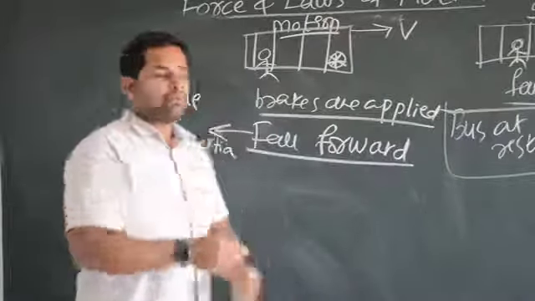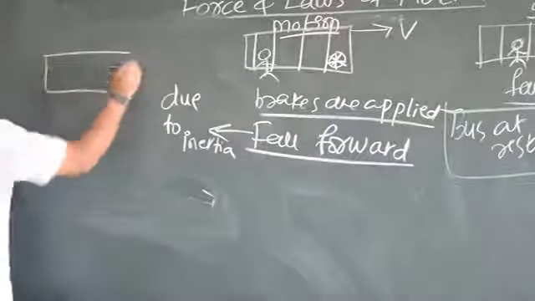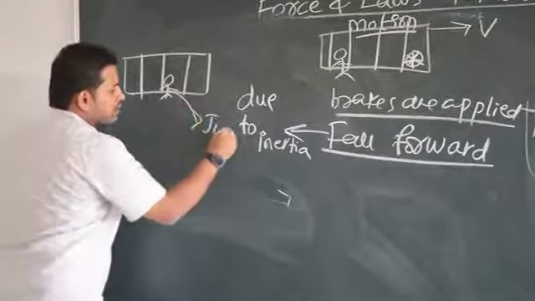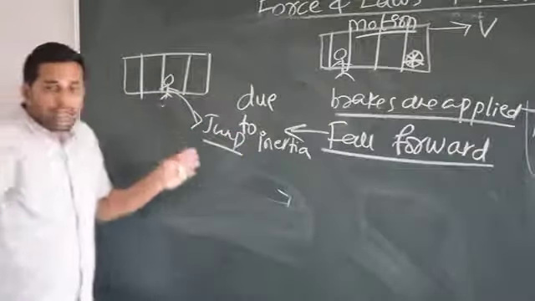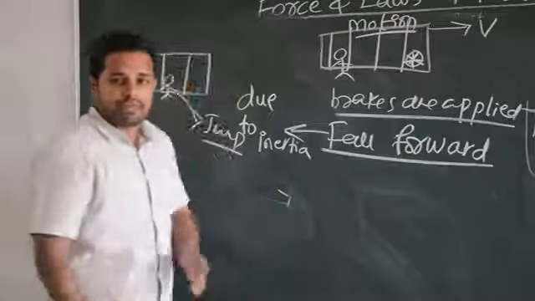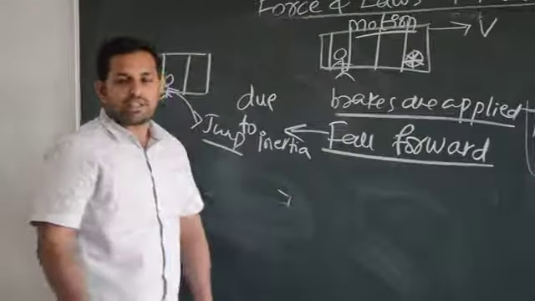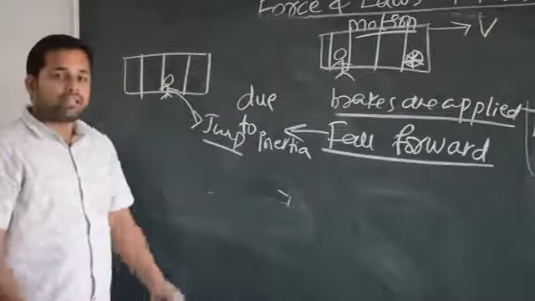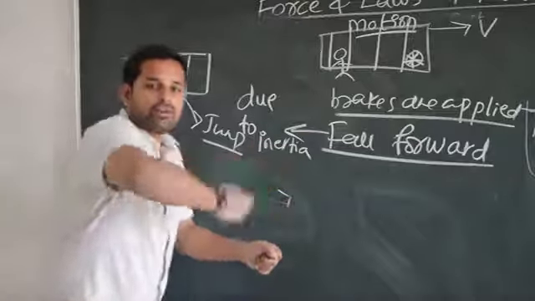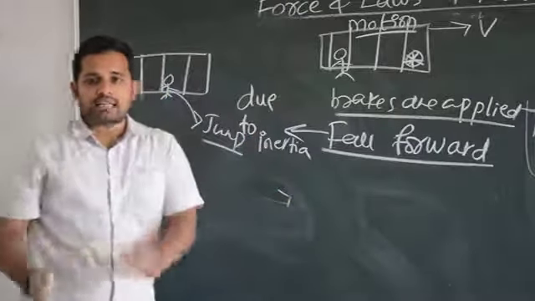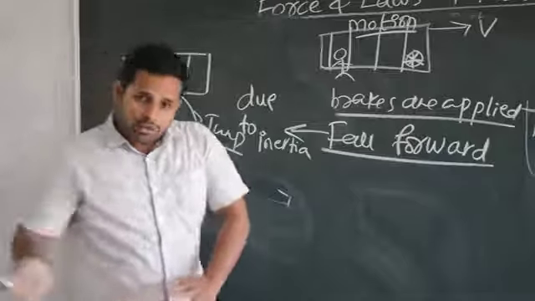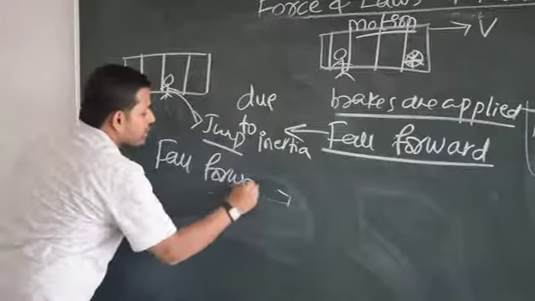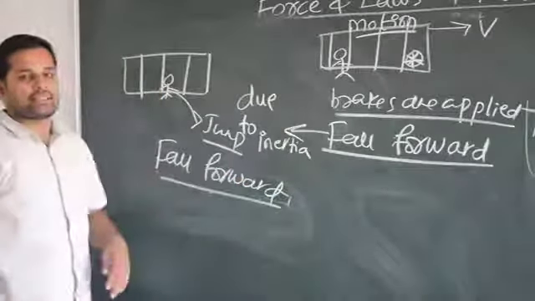When you jump from the bus, for example, here the bus is there, you are sitting here and you want to jump outside. If you jump, what will happen? If you keep on moving with the bus, when you jump from the bus, you have to run 2-3 steps so that you will be safe. If you don't, you will fall. Why will you fall? Because in the bus, your body is adapted to go forward. But when you jump and immediately stand there, your body wants to move forward only. That's why you fall forward when you are jumping out of a bus. Don't jump out of a bus. I am giving an example.